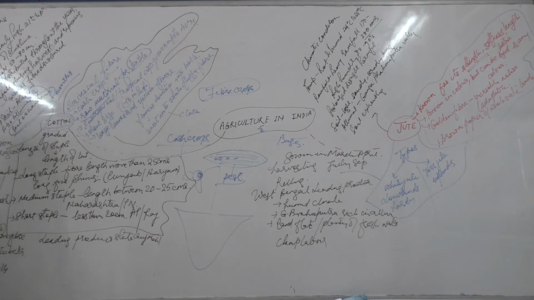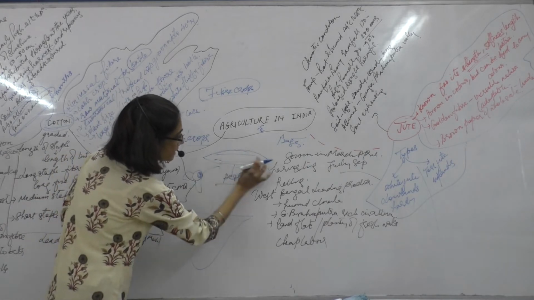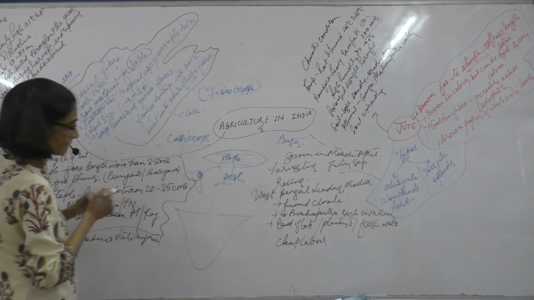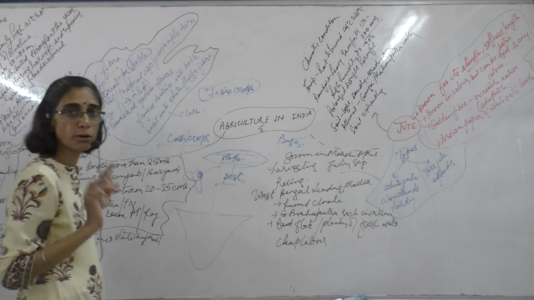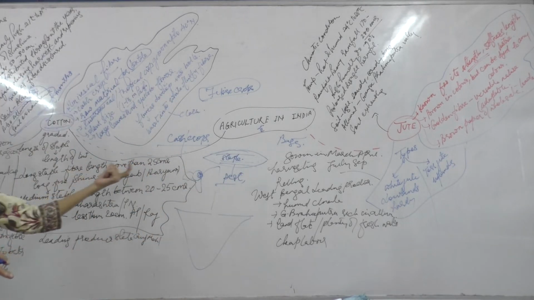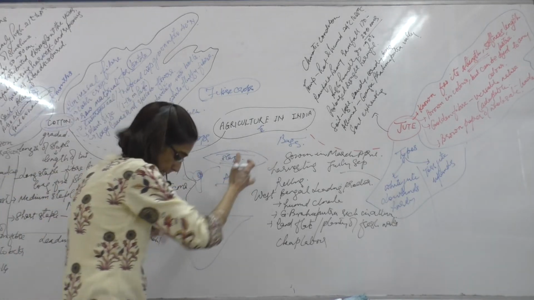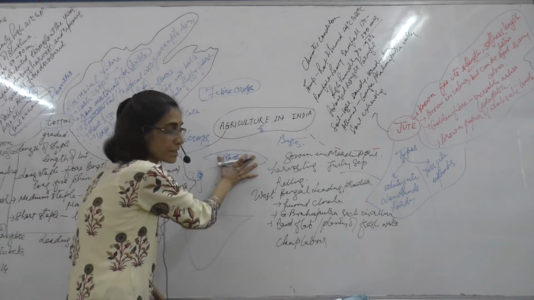Which are very fertile soils. The cotton is graded according to the length of the staple. Now this thread, this fiber which exists inside, is called the staple. And the cotton is graded: if this staple is very long, we call it long staple. Long staple means it should be more than 25 centimeters, or roughly 25 centimeters.